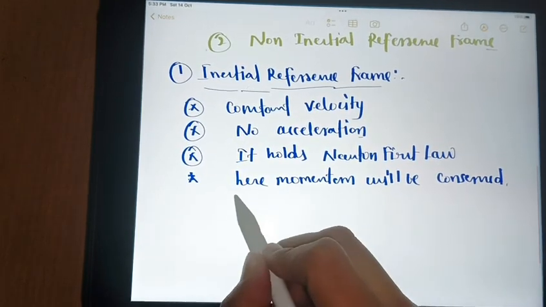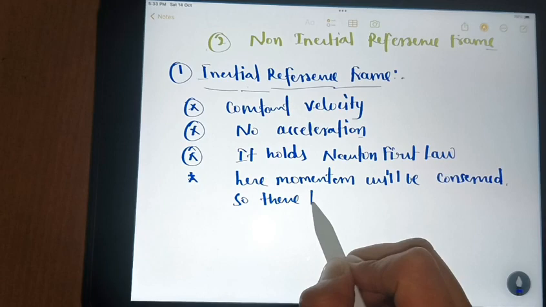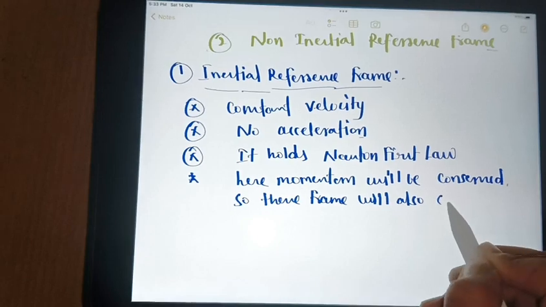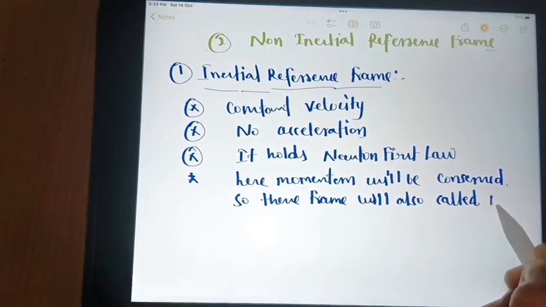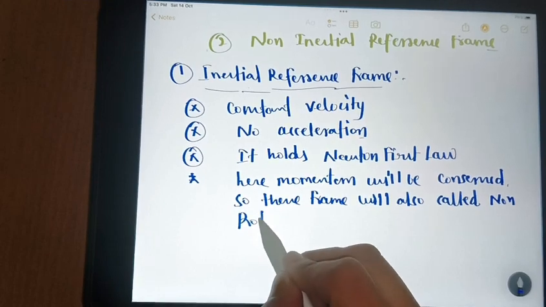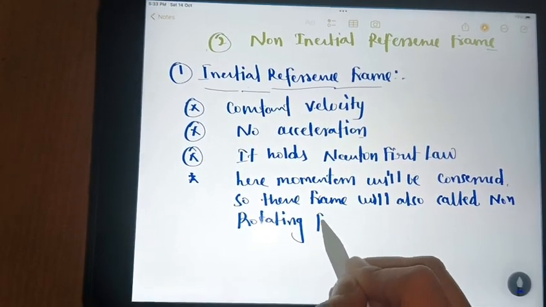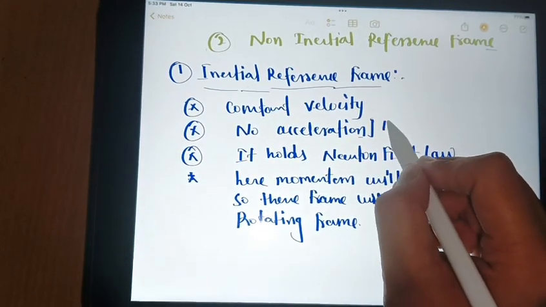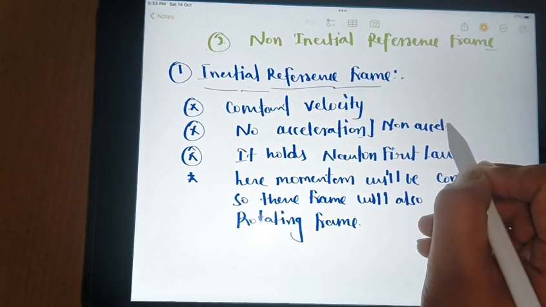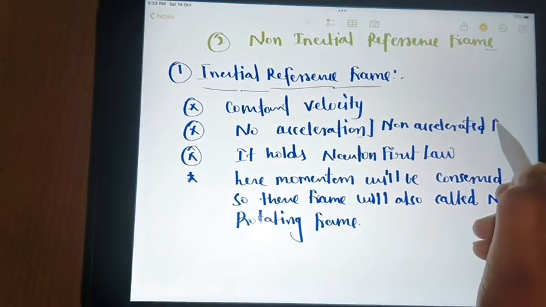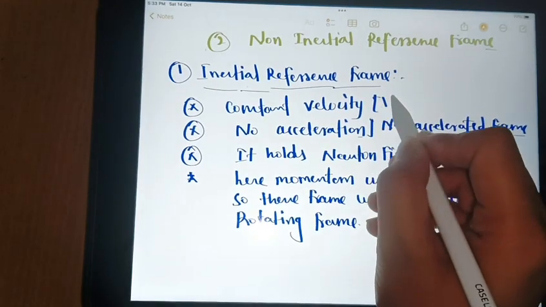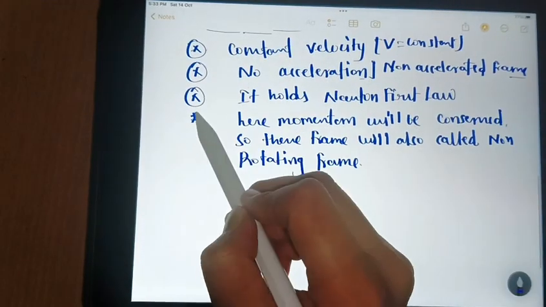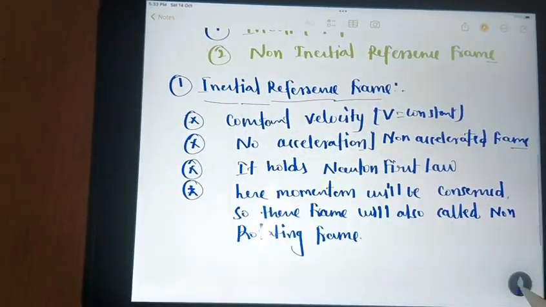So these frames are also called non-rotating frames. And due to no acceleration, these frames are also called non-accelerated frames. And velocity will be constant. Okay, so these are some points in inertial frame of reference.